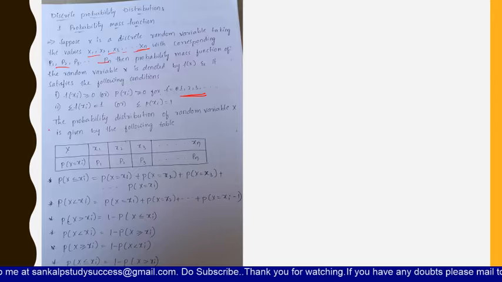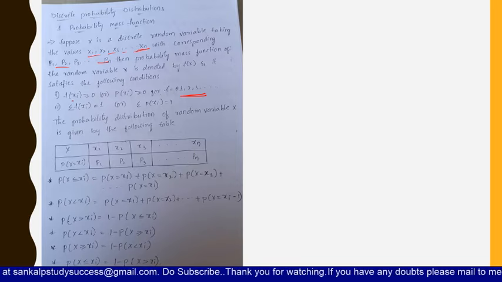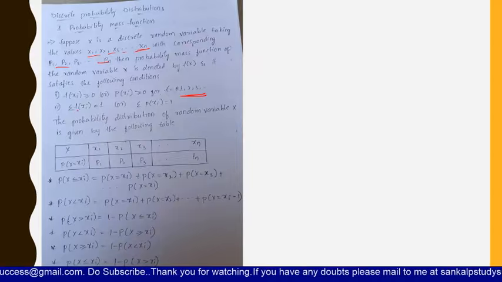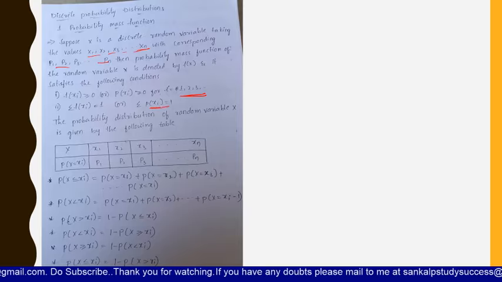Now this is the first condition, where f of xi should be greater than or equal to 0, or p of xi should be greater than or equal to 0. Here the second one is the summation of f of xi is equal to 1, or the sum of all the probabilities should be equal to 1. If it satisfies these two conditions, then it is a probability mass function.